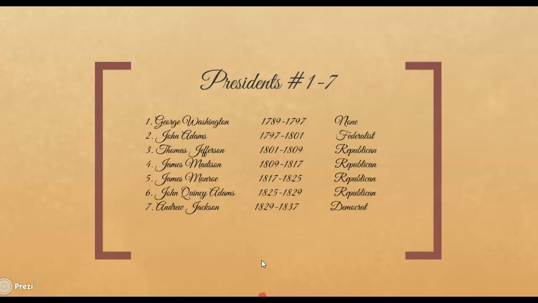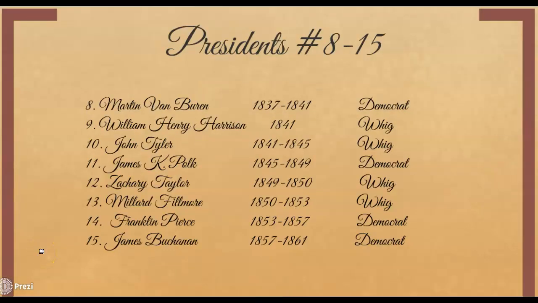Now, of these first 7, a couple of things that make it easy to realize is if you look at them, they all are going to serve 2 terms, with the exception of those whose last name is Adams. The Adamses, father and son, only serve 1 term for 4 years. Okay, so that's important to know. All right, now moving on to number 8 through 15 on this slide.